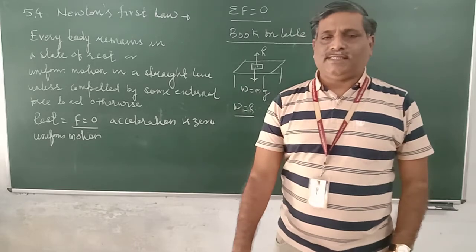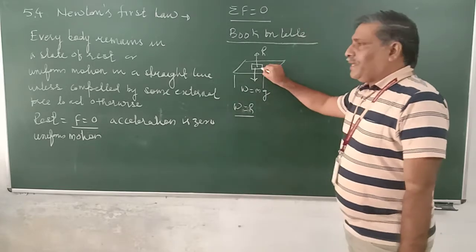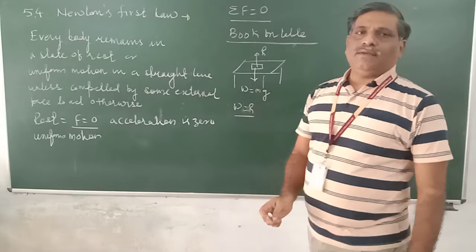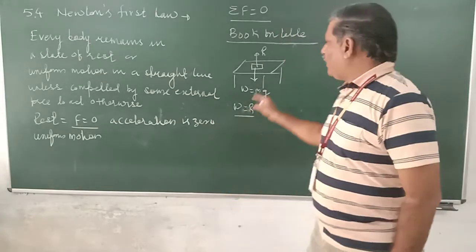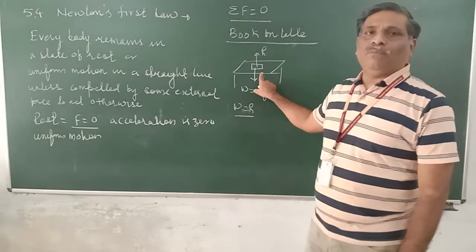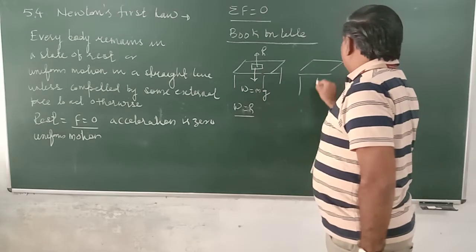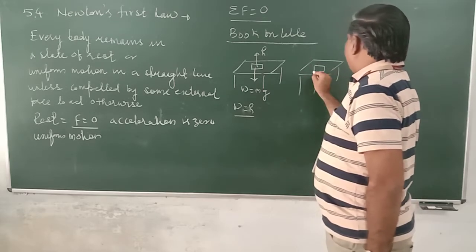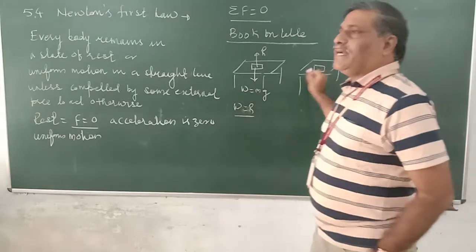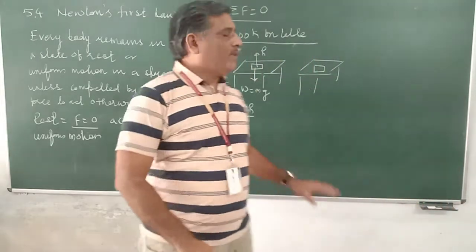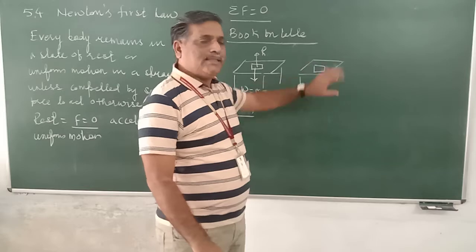Then what is a correct statement? The correct statement is that we are observing the state of motion of the body. In this case, the correct statement comes in this way. The book is on the table, and we see that it is at rest. We are seeing the state of that book. It is at rest.